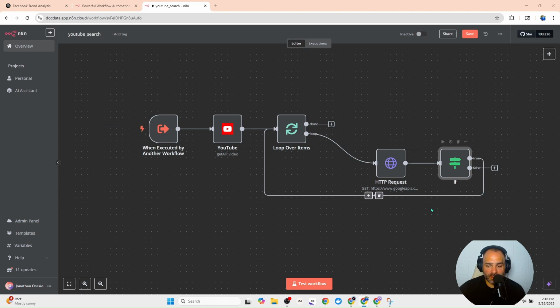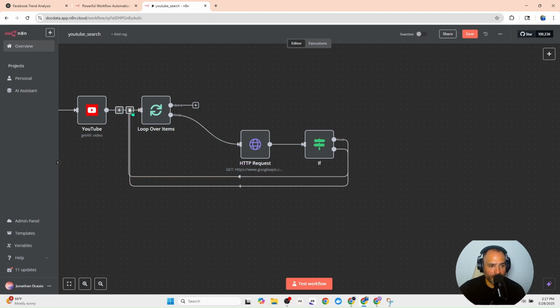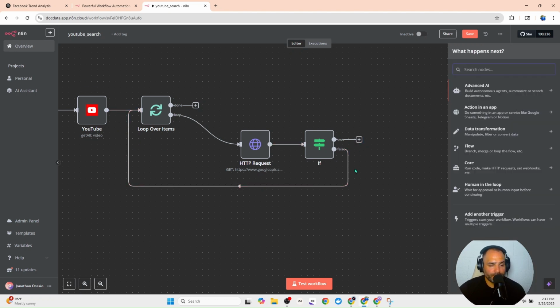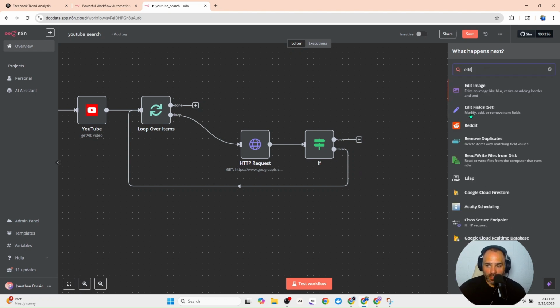Now with this complete, we are moving to the next node, and this next node is going to pass this through back here. And then we need to delete the true one. So now this is a little confusing. Let's just do it here. See what that does. Of course. So now I'm going to pass this false one back in. And then we need to go up to the true. So now the true is going to give us an edit nodes field.